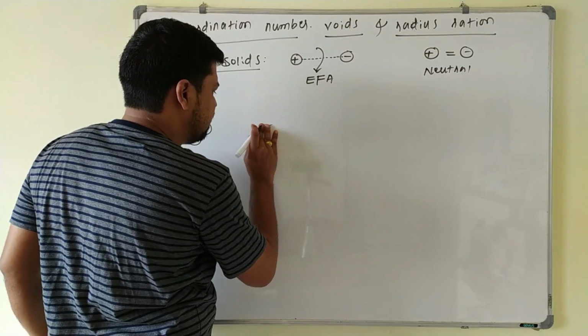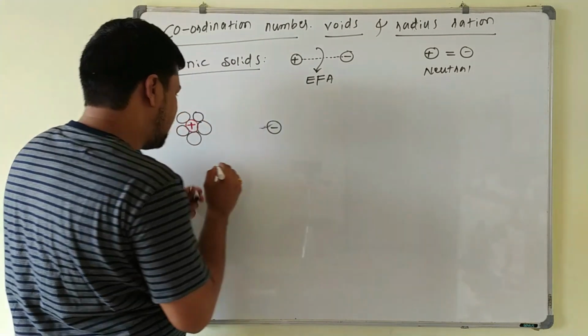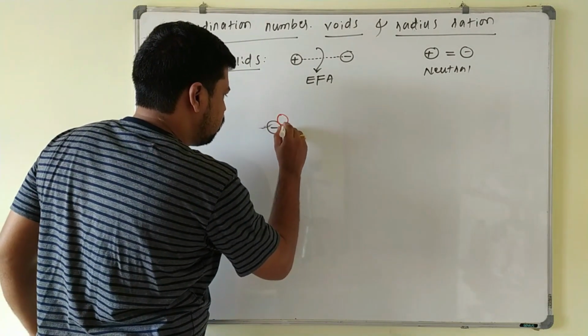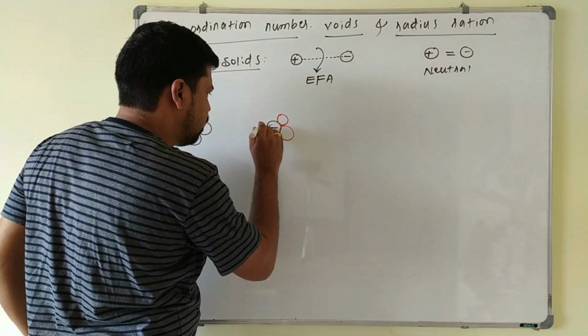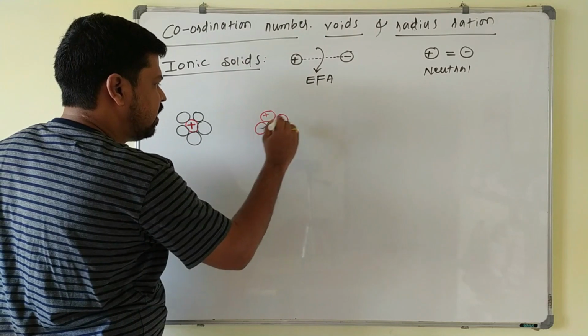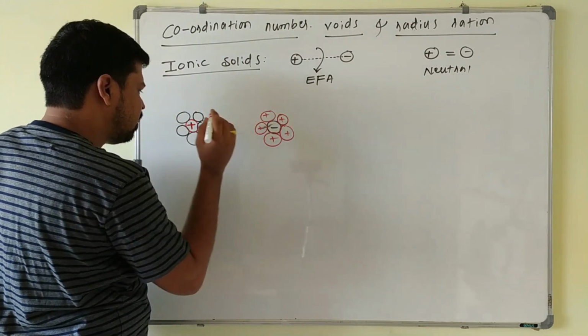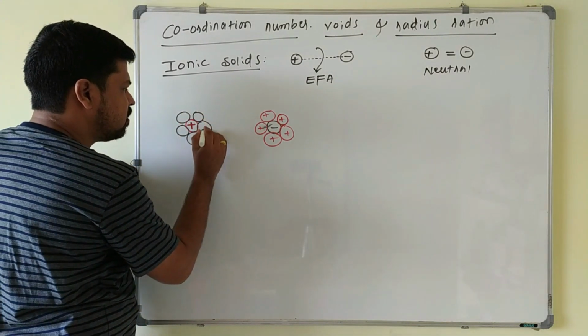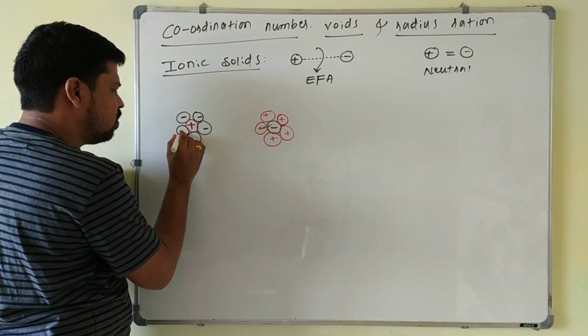These are the cations and these are the anions.